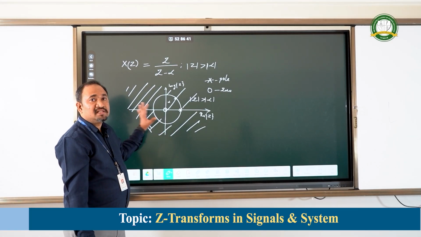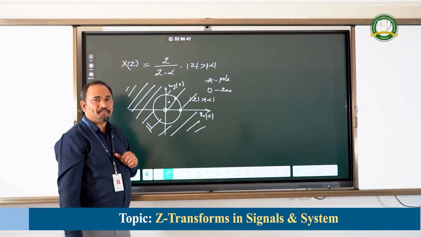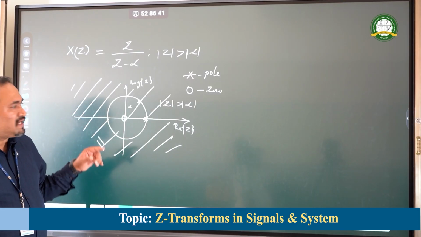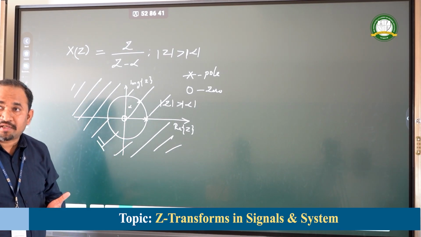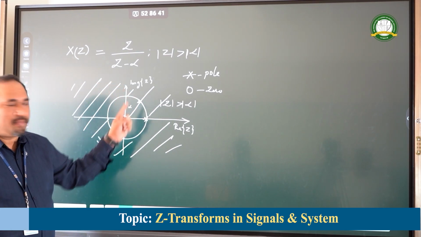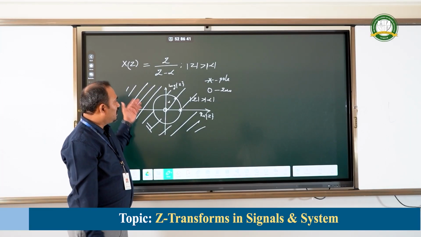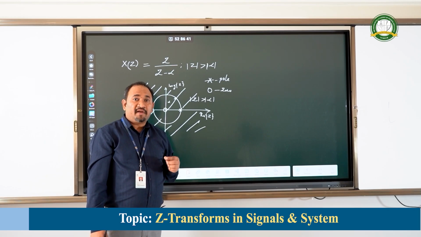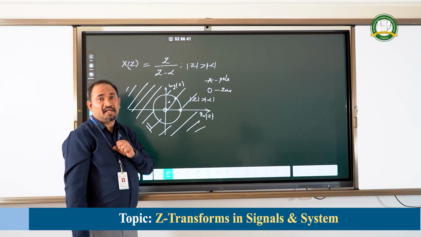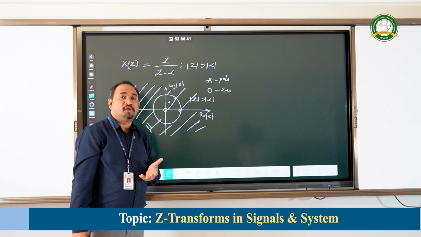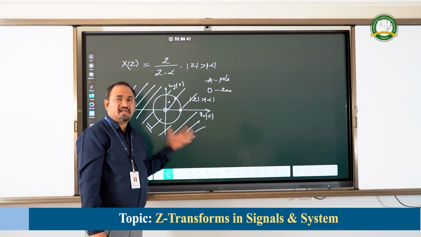Now, this is the region of convergence. What does this literally mean? If I consider any value within this circle, then the output will be divergent in nature. If I consider any value above the circle of radius alpha, wherever we have marked the hashed lines, then the output will be convergent in nature. We will be getting a finite value. We will not be getting any infinite value. That is what a converging output is.